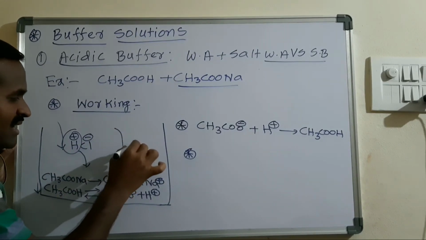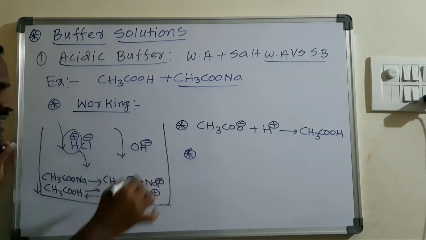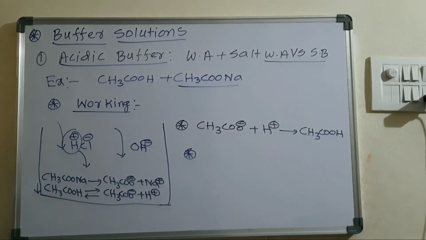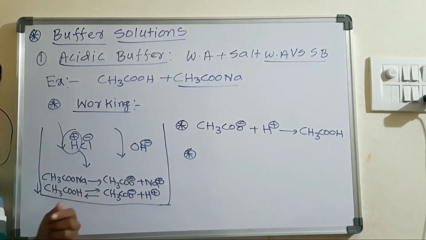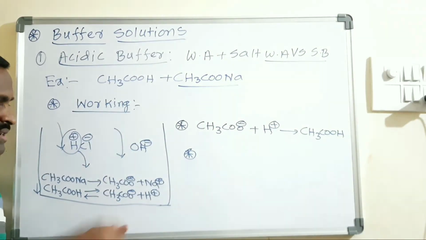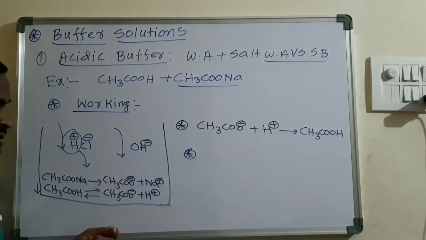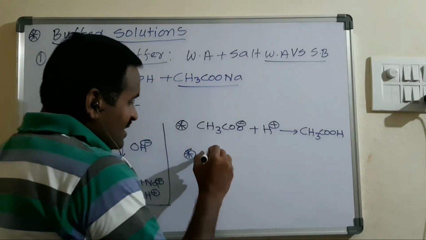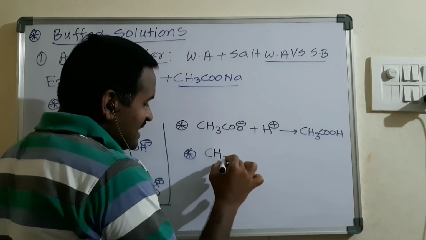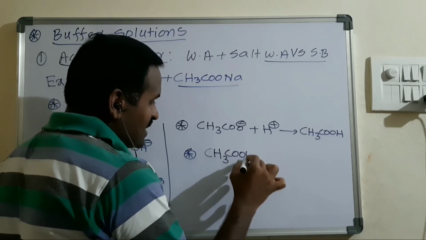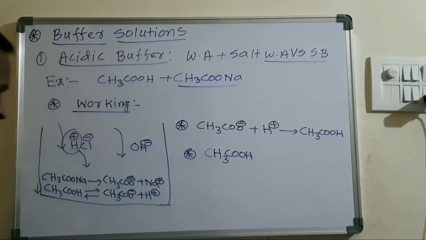And the next one: suppose a base is added. Base means the OH minus ion concentration will affect the pOH, and from that there is a chance for a change in the pH, right? When we add a strong base, 100% ionization takes place and a large number of OH minus ions come. These OH minus ions are going to combine with the CH3COOH present in the solution.